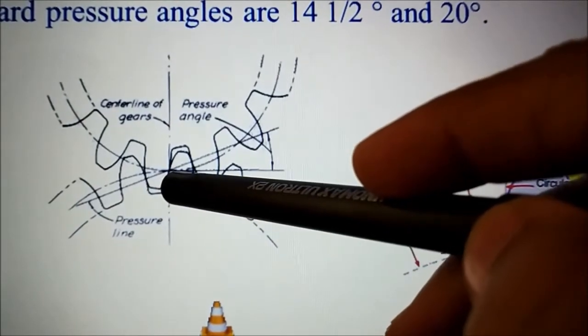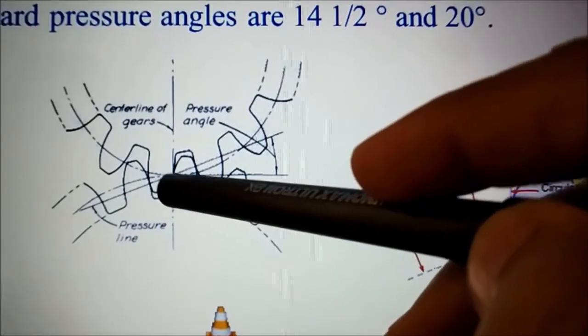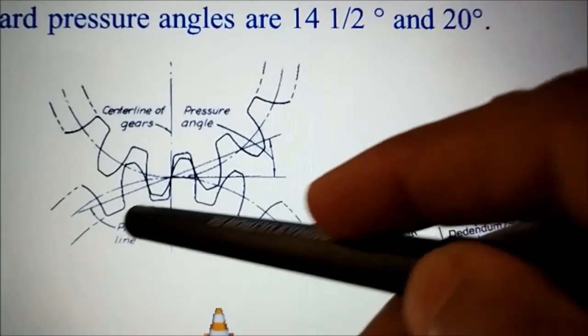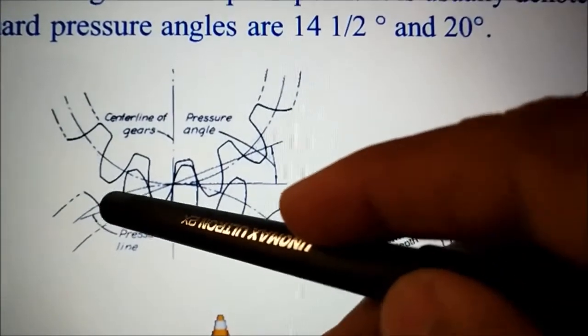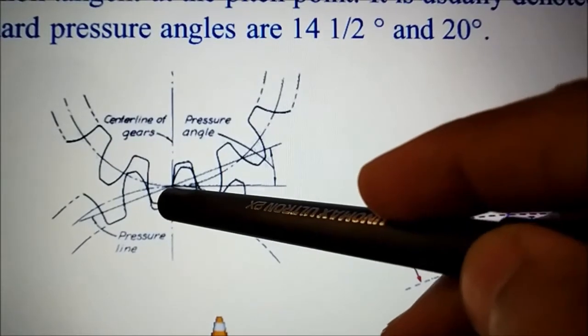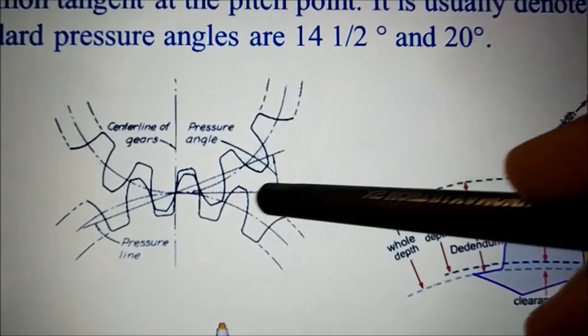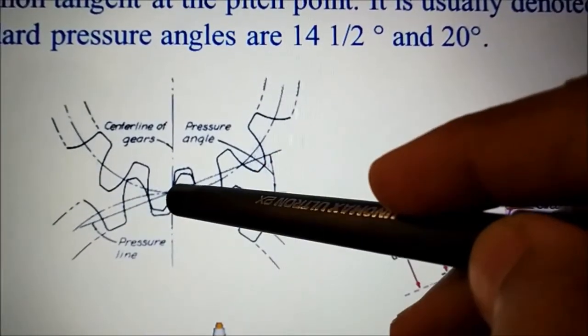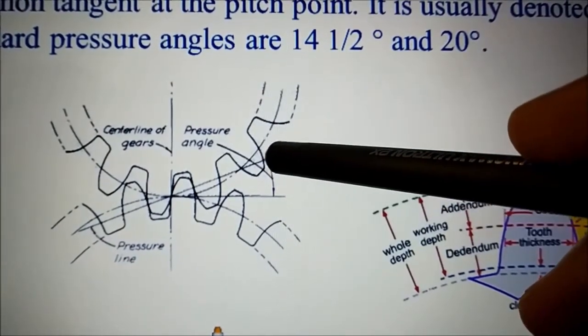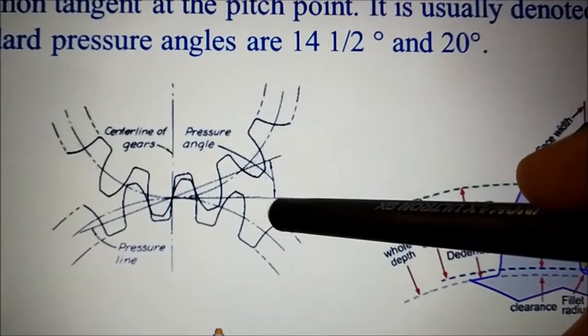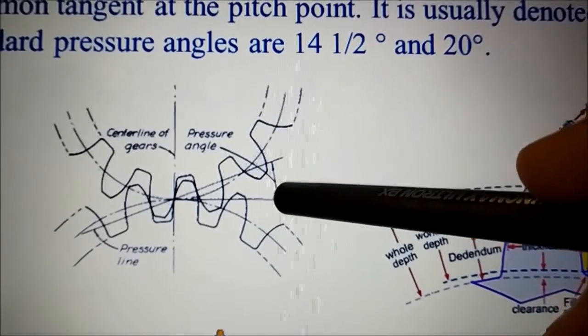So what is pressure angle? It is the angle between the common normal at a point of contact and the common tangent at the pitch point. Here is the common tangent drawn at the pitch point. So the angle between this common normal at a point of contact and the common tangent at the pitch point is called the pressure angle.